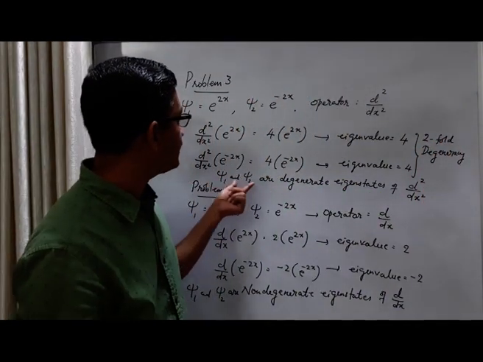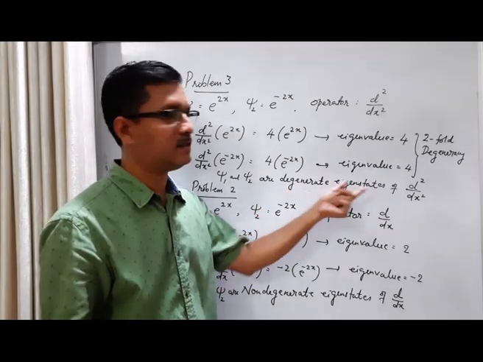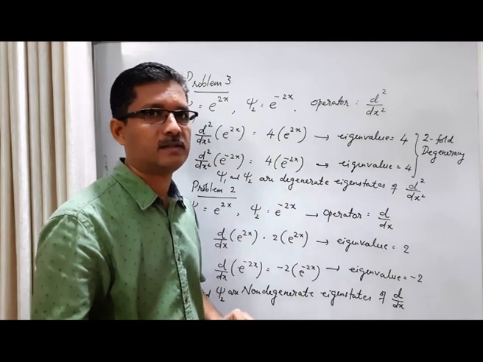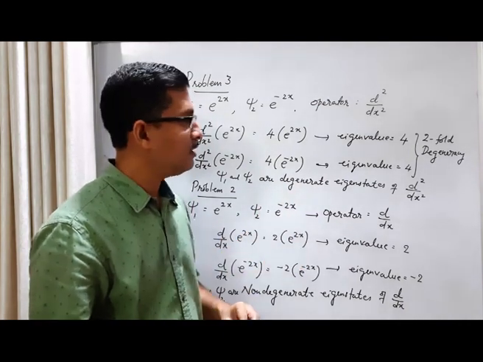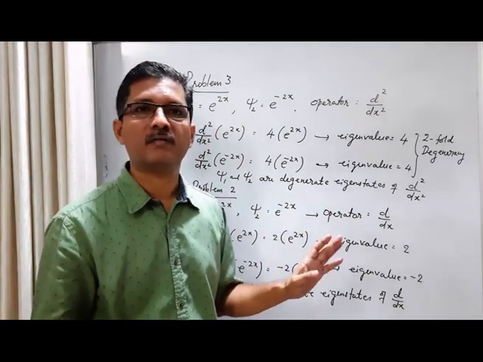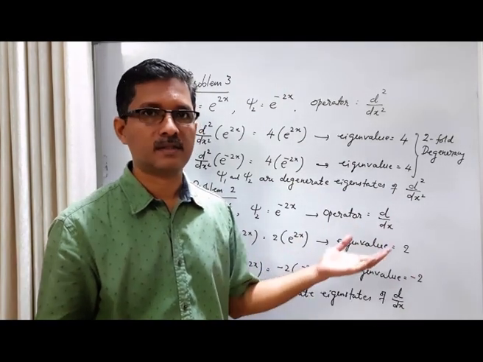We say that psi 1 and psi 2 are twofold degenerate eigenstates of d square by dx square, or they are doubly degenerate eigenstates of this operator. Similarly, there can be three eigenstates corresponding to a single eigenvalue. Then we call it threefold degeneracy, fourfold degeneracy, etc.